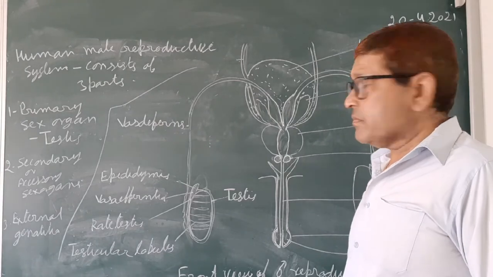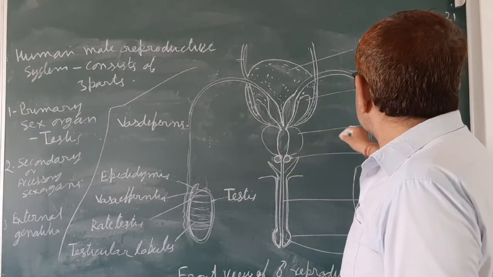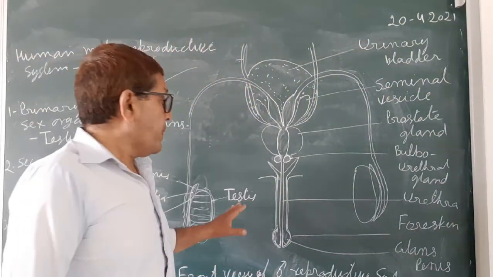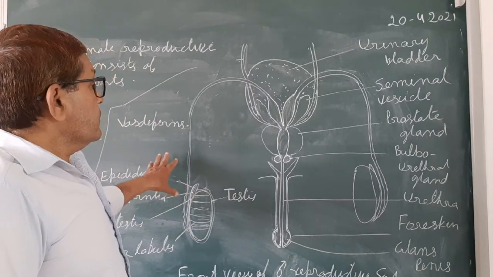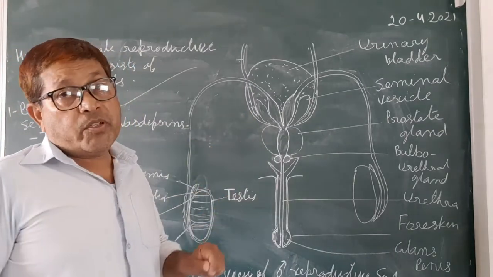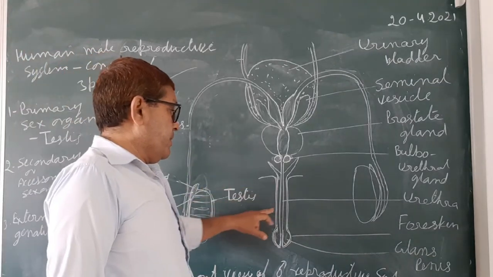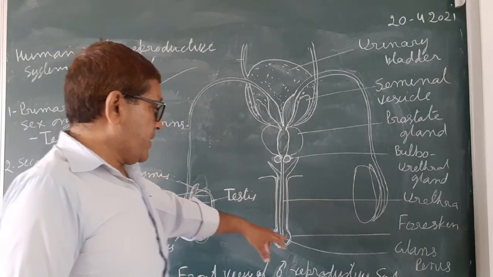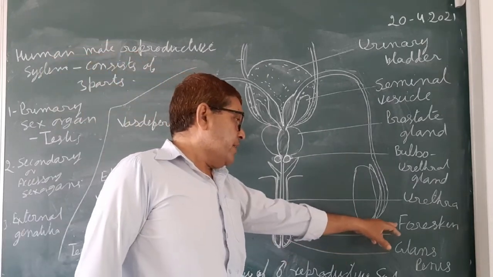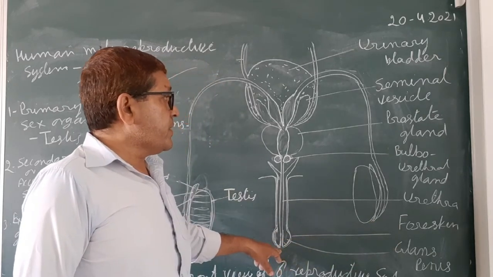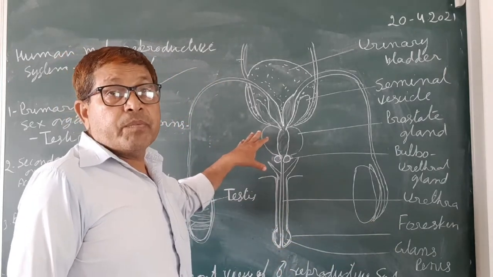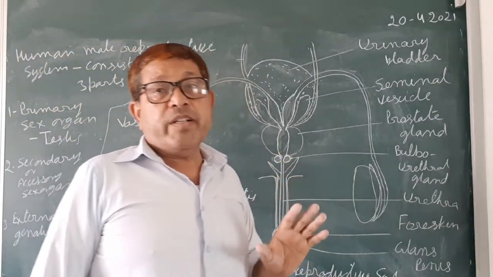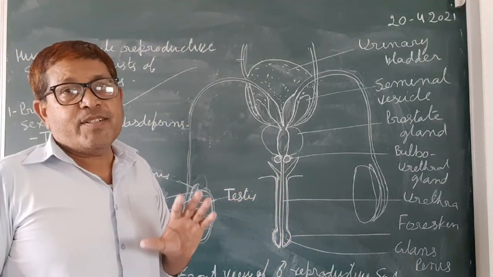urethra via the prostate gland, seminal vesicle, etc. So this is about the male reproductive system. And you see this is the urethra, and this is the foreskin, and this is the glans penis. We will discuss in detail one by one.